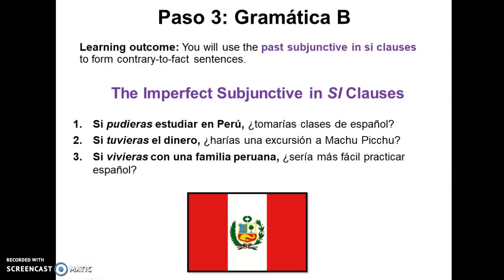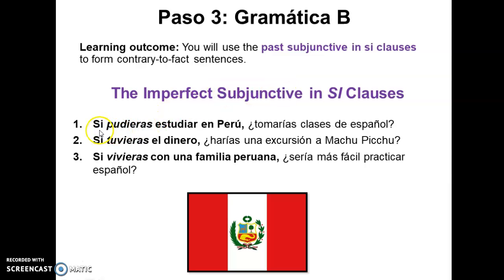Hola, so this is the last concept of this chapter and this course, and we will discuss the past subjunctive in si clauses. And in these cases, they are used to form contrary to fact sentences. So let's see some examples here when we are using the imperfect subjunctive with si clauses.